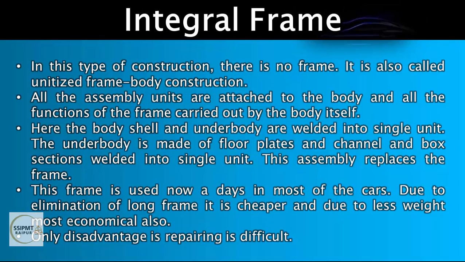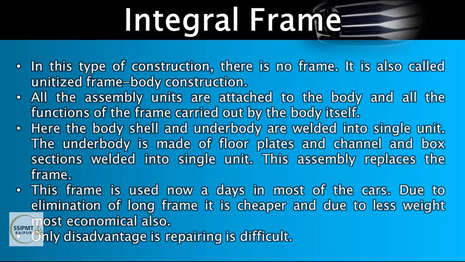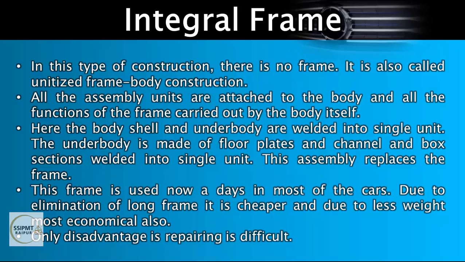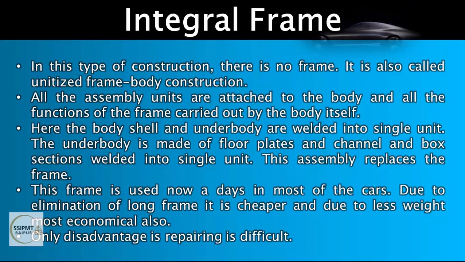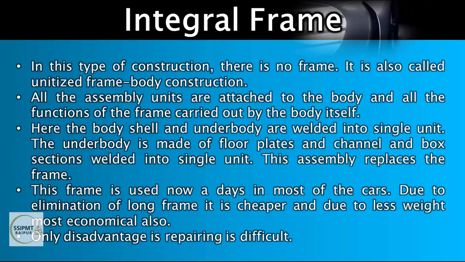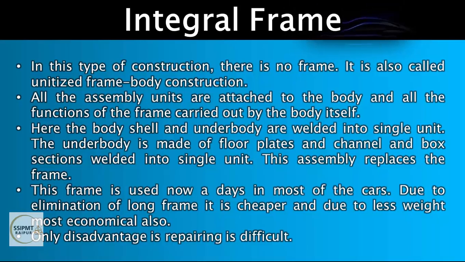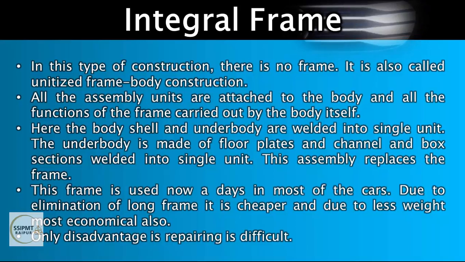Second classification of the frame is the integral frame. Right? Integral frame. It is also known as unit body. So in this type of construction there is no frame. It is also called unitized frame body construction. Right? So the chassis frame concept is not here. It is not having that concept. It is entirely a single body. All the assembly units are attached to the body and all the functions of the frame are carried out by the body itself.